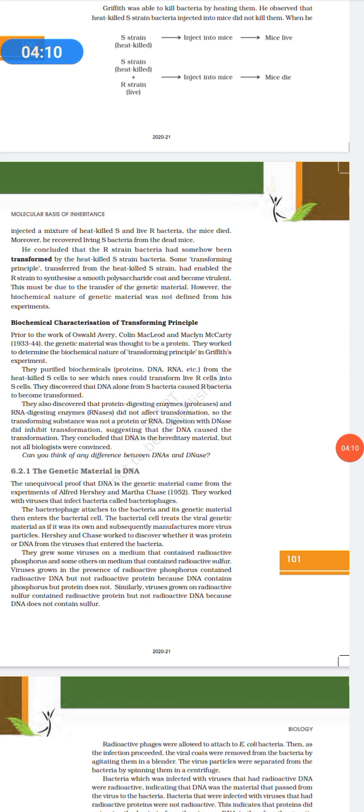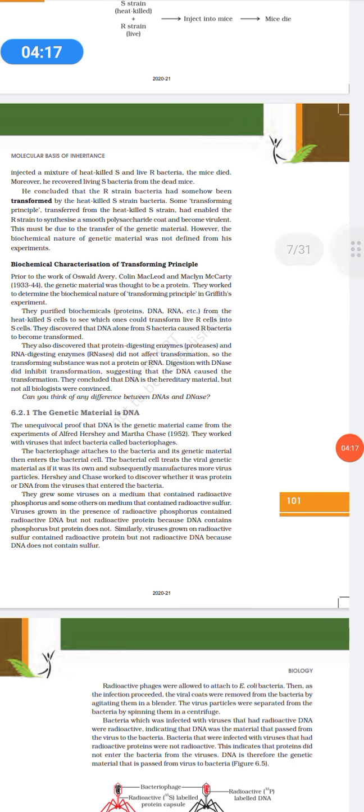Now, biochemical characterization of this transforming principle was done by Oswald Avery, Colin MacLeod and Maclyn McCarty, based on Griffith's experiment.